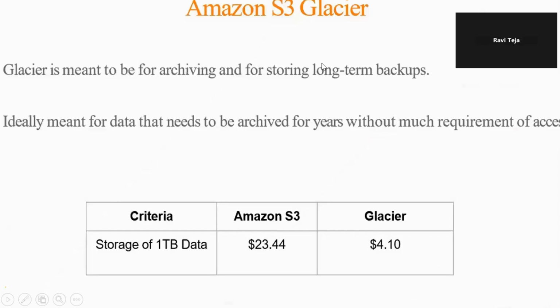After infrequent data, we have to understand Amazon S3 Glacier. Suppose in the standard class you have five folders or files, but you are accessing only four every day.